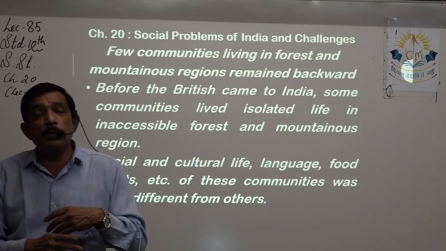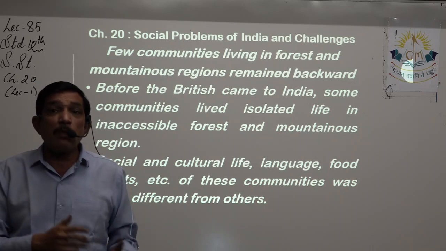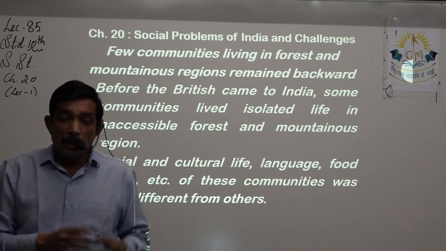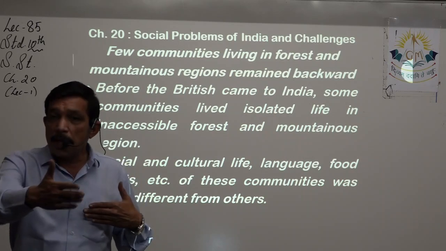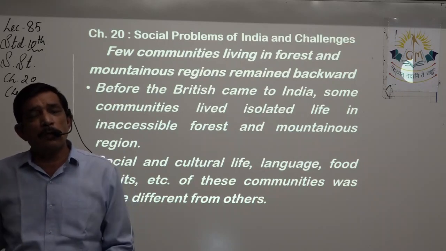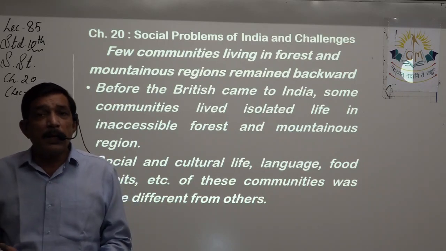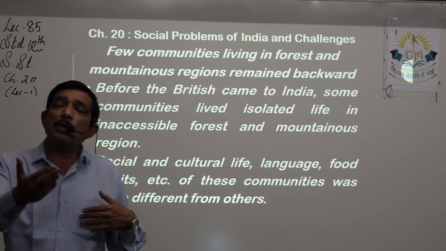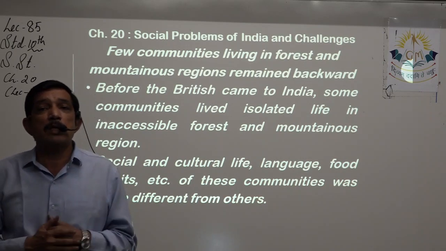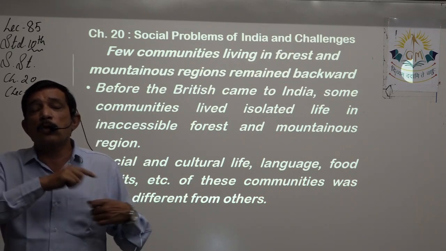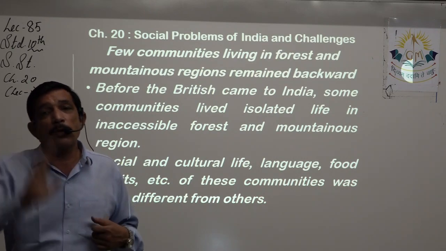Same thing happens to people who live in the forest area, or people who live on the islands. They are aloof from the society, they remain in the jungle, they have their own gods, their own way of living, their own way of wearing clothes, their own lifestyles. They do not want to get mixed up in the mainstream society. They did not want to get mixed up, so we also kept them aloof or separate from the society.